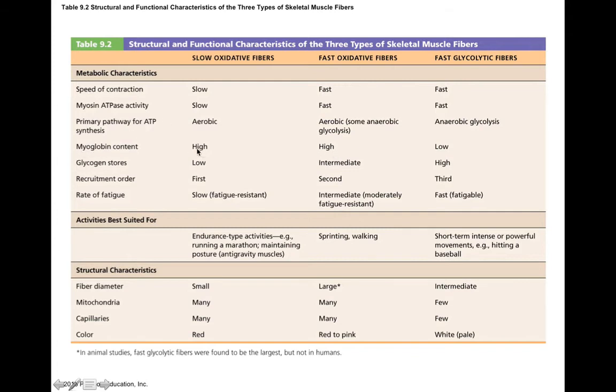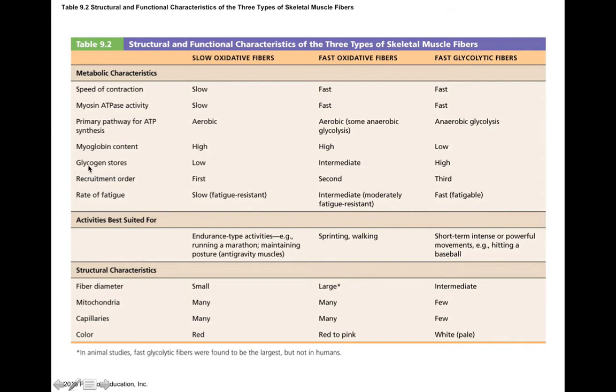And myoglobin is a protein that helps you to store oxygen in the muscle. It makes sense that if you have muscle fibers that rely on oxygen for their source of metabolism and ATP synthesis, you want to have a lot of this myoglobin, which helps to hold on to extra oxygen to help supply metabolism to these muscles. Now myoglobin has a reddish, darkish color to it, so the muscles that are redder and darker have more myoglobin content. And that's what we see here with the color of these fibers: they're going to be more red or red to pink, and this is dependent on their myoglobin content.